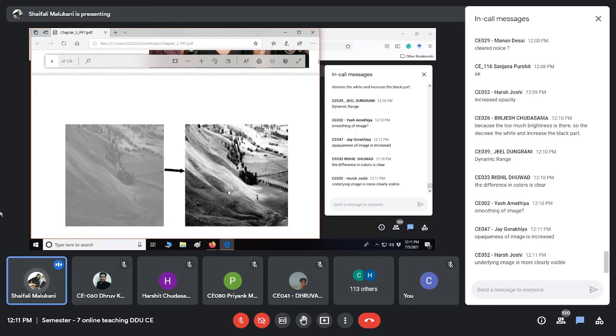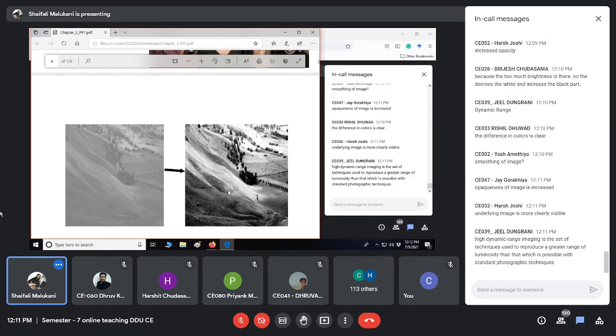Yes, difference of color is clear. That is true. Underlying image is more clearly visible. High dynamic range means a set of techniques used to produce a greater range of luminosity than is possible with standard photographic technique.